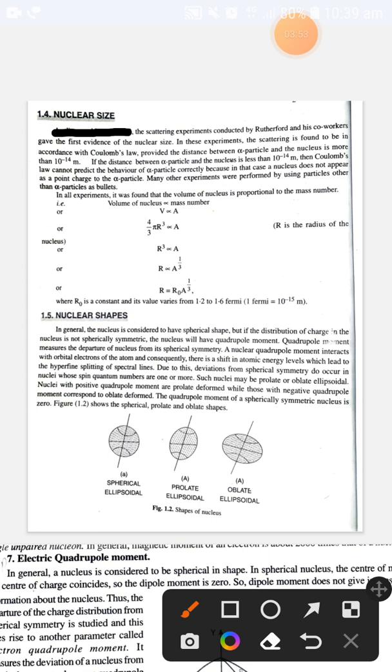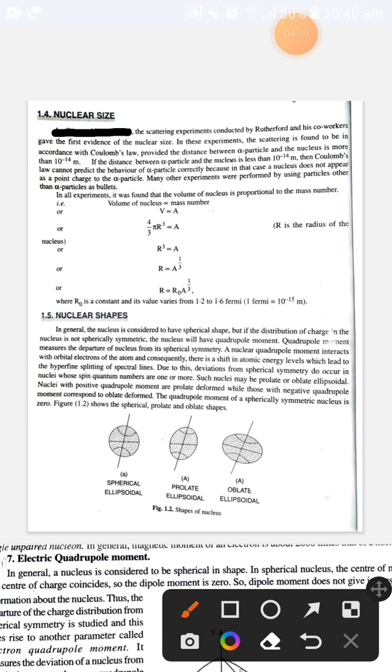Now the next one is nuclear shapes. Generally we consider the nucleus to be spherical in shape, but it is not always true. If the distribution of charge in the nucleus is not spherically symmetric, then there may be some departure in the shape of the nucleus. This departure of the nucleus from its spherical symmetry is known as the quadrupole moment.